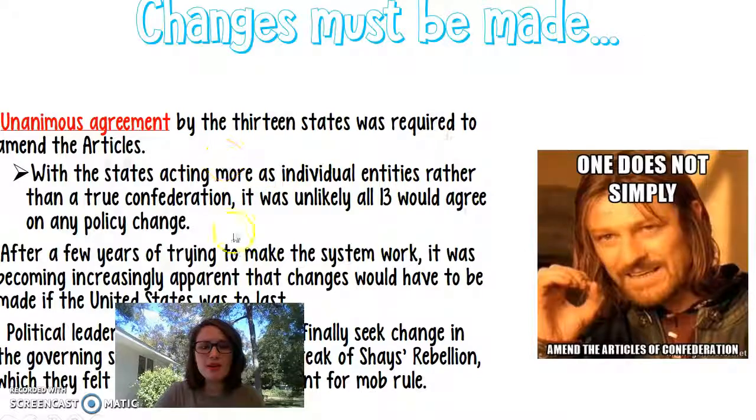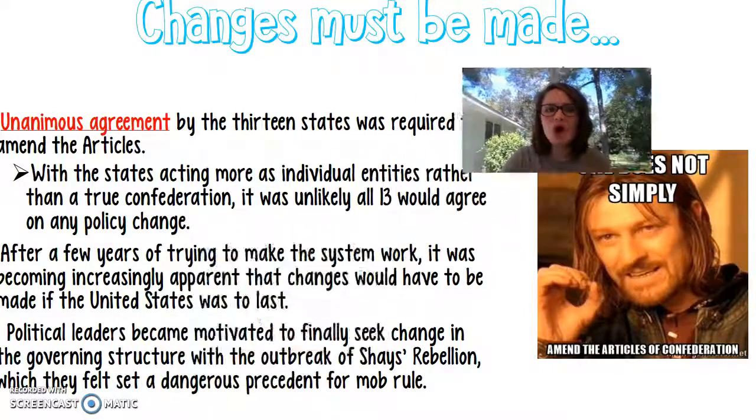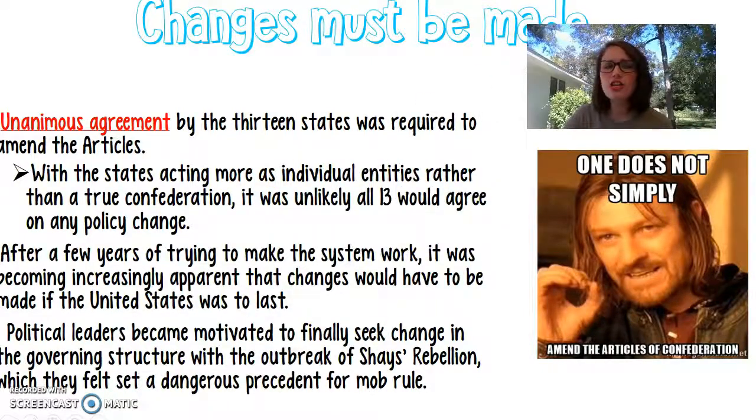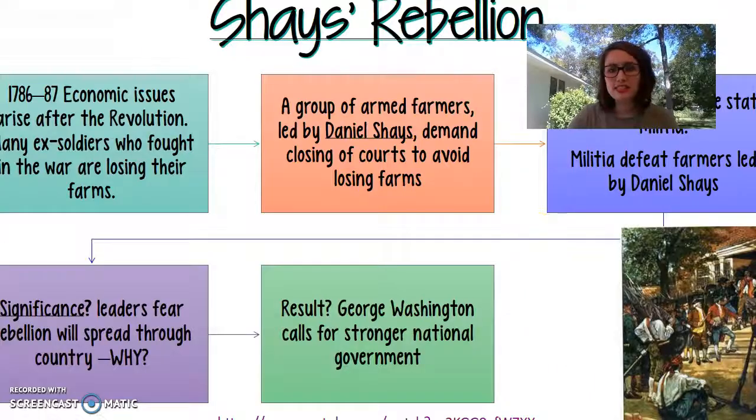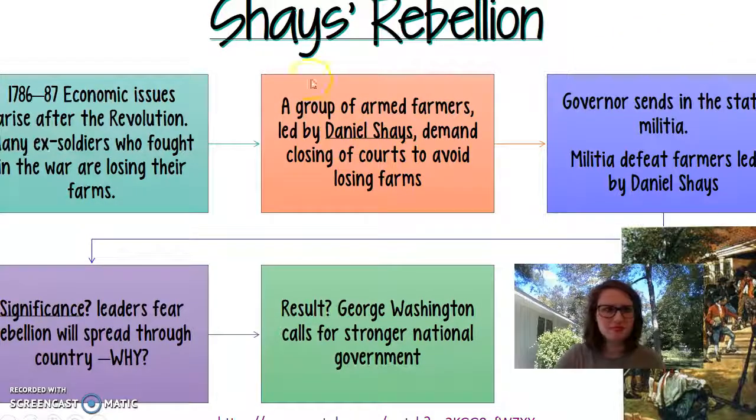Changes had to be made, but you had to have all 13 states agree to make any changes to the Articles of Confederation. Like we said, 9 out of 13 had to vote to add something, but to make a change, to alter something, you had to have a unanimous agreement. And so this was going to be very, very hard to do. But Shays Rebellion happens, and people decide that this is the last straw, and something has to be done.